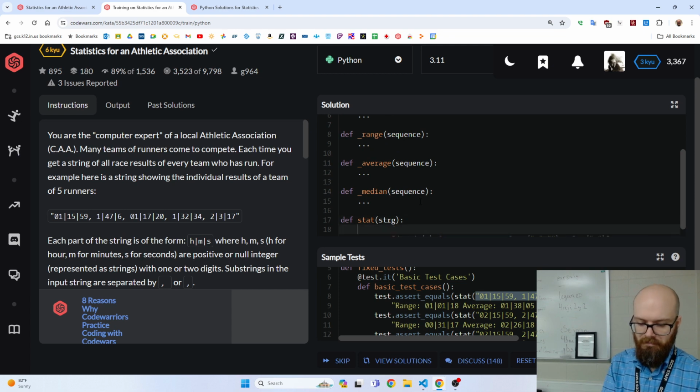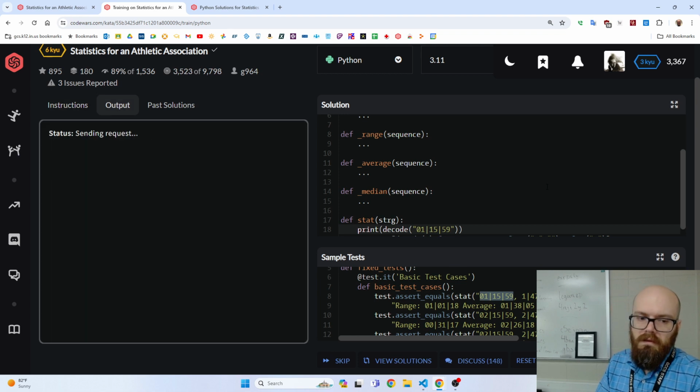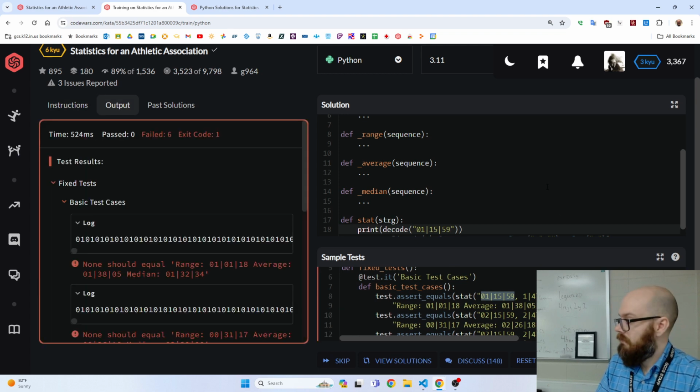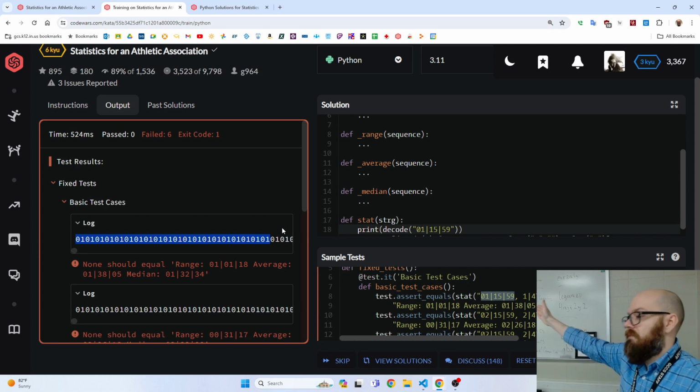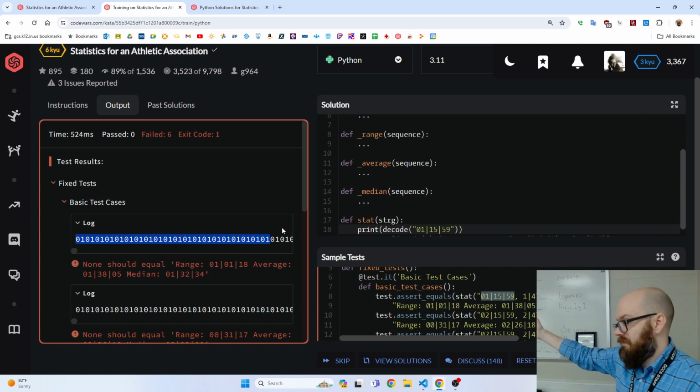So let's say print decode of the first one. See what happens. No, that's not right, because it multiplied a string, and when you multiply a string, it just keeps going forever. So we got thousands of ones, which is not what I meant.